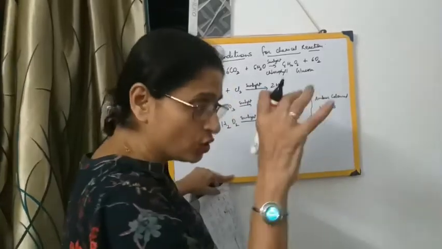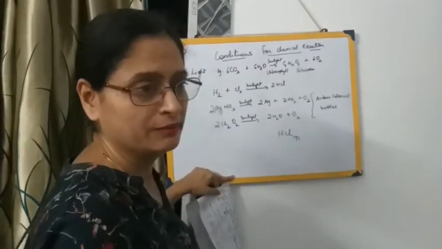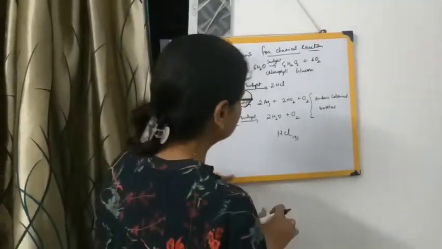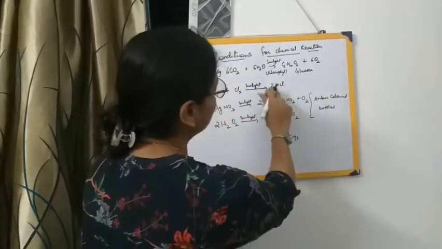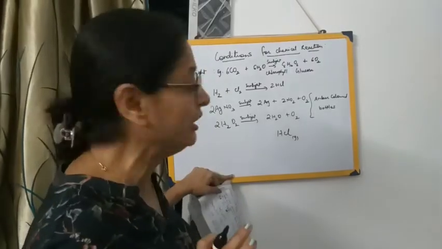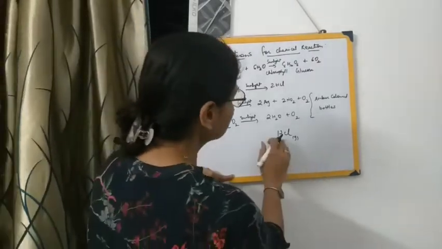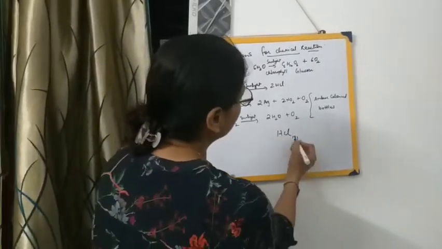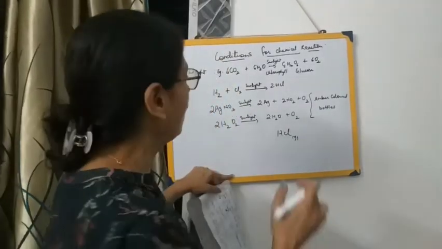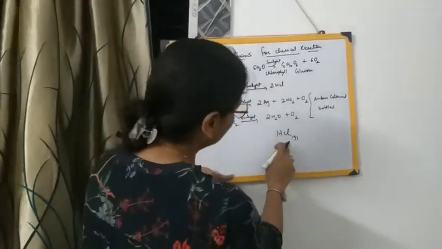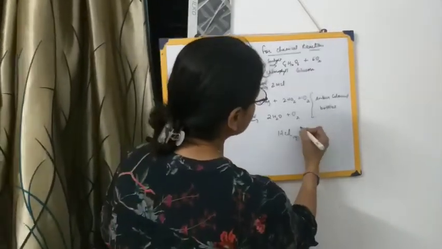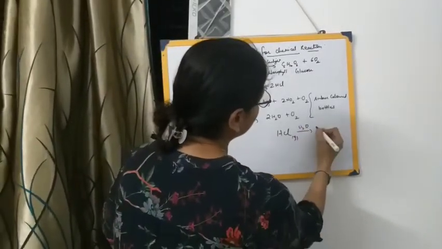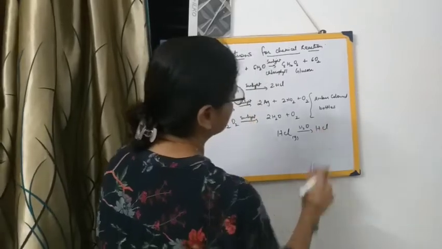I repeat once again, HCl simply is hydrochloric acid, in the liquid form. And when we say HCl(g), that is hydrogen chloride gas. Now how do we get hydrochloric acid? When hydrogen chloride gas is mixed in water, we get HCl, that is hydrochloric acid.